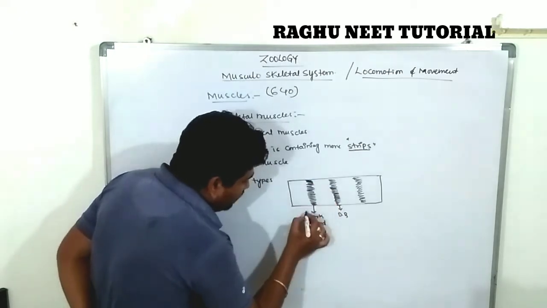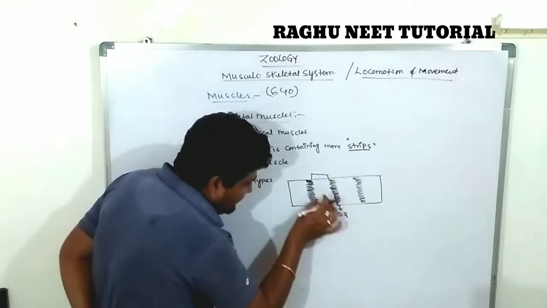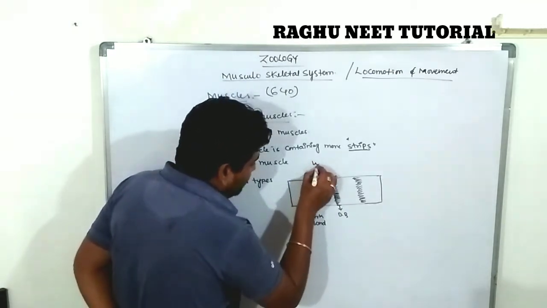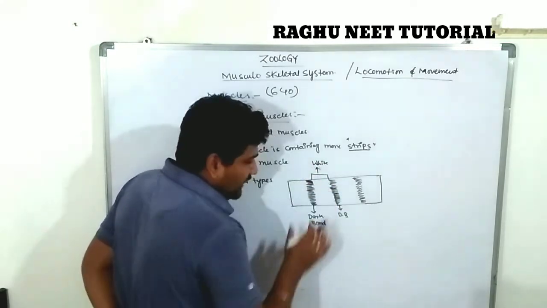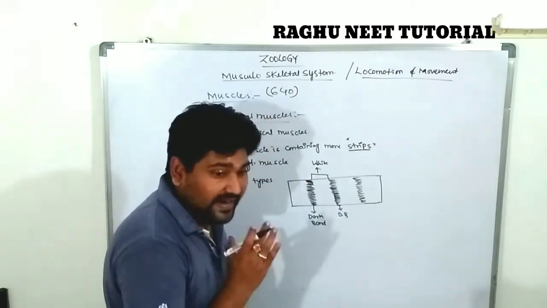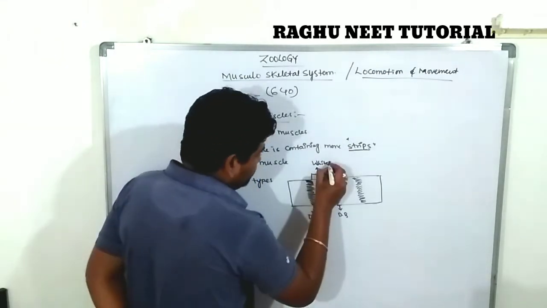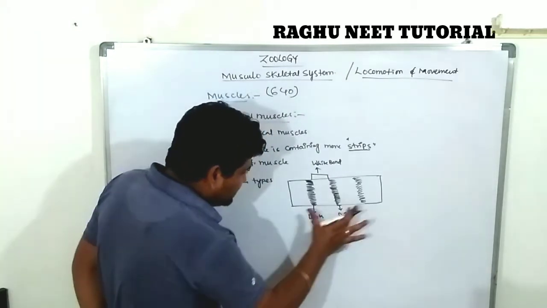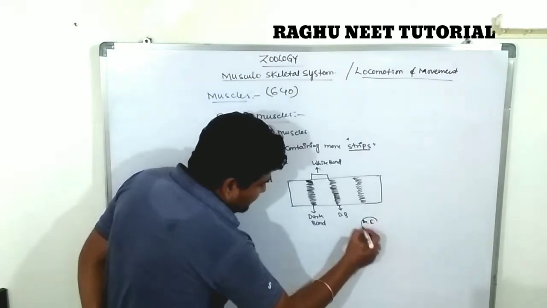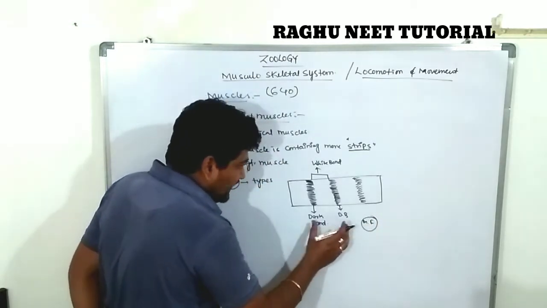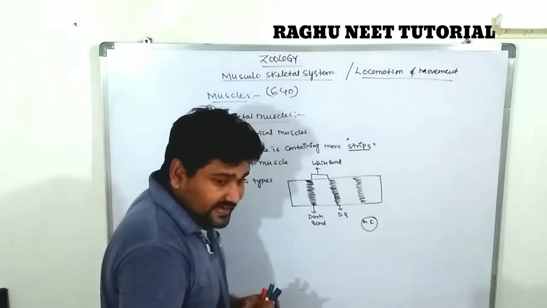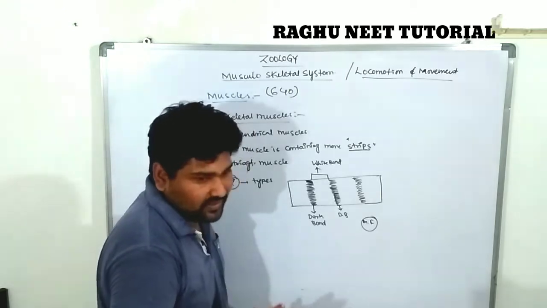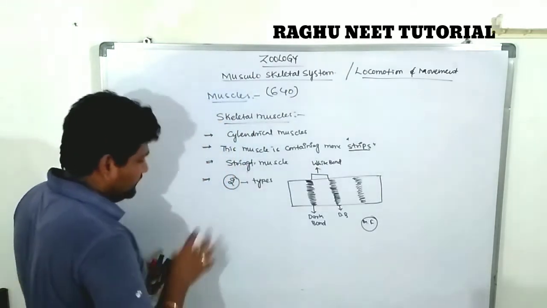In between two dark bands there is a white stripe. That white stripe is known as the white band. In the muscle fiber region there are these white and dark bands, which appear prominently on the outside of the muscle fiber. So this type of muscle is called a striated muscle.